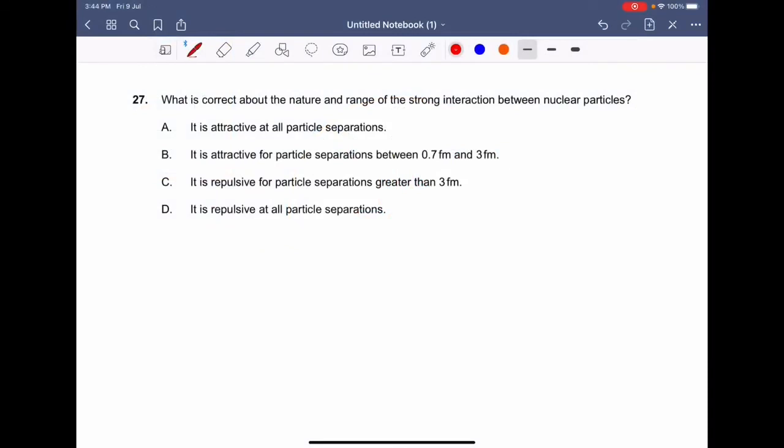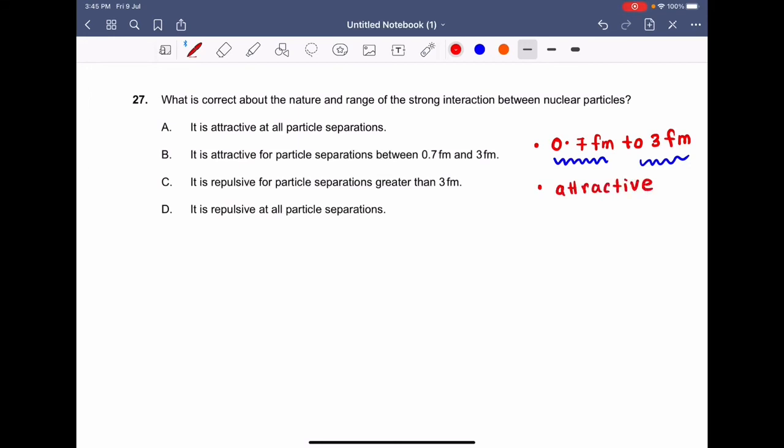What is correct about the nature and range of the strong interaction between the nuclear particles? We know that strong interaction between the nuclear particles happens at very small distances. So the distance between the two nuclear particles should be between 0.7 femtometer to 3 femtometers. When the distance is in that range, strong interaction between the nuclear particles will take place, and it will be attractive.